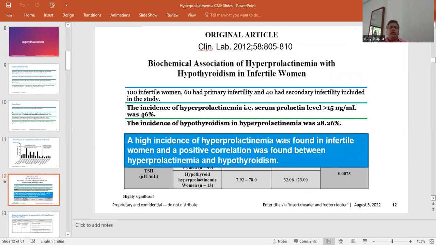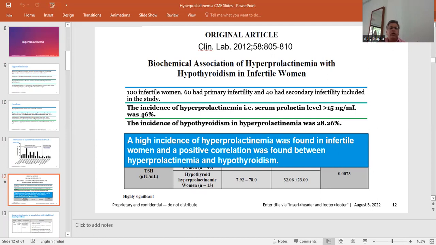Coming to the biochemical association of hyperprolactinemia with hypothyroidism in infertile women. 100 infertile women, 60% with primary infertility and 40% with secondary infertility, were included in this study. The incidence of hyperprolactinemia, that is a serum prolactin level of more than 15 nanogram per ml, was 46%. So this was the cutoff, which depends on the kit used in this particular study.